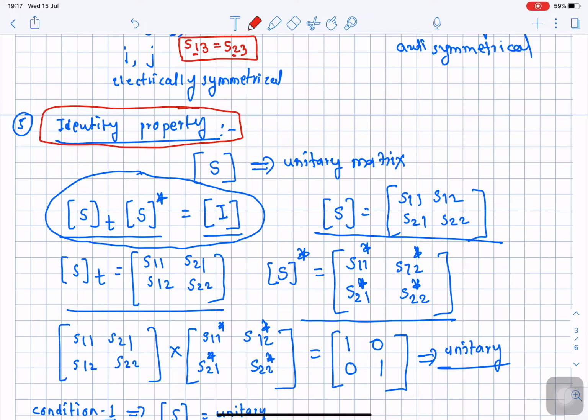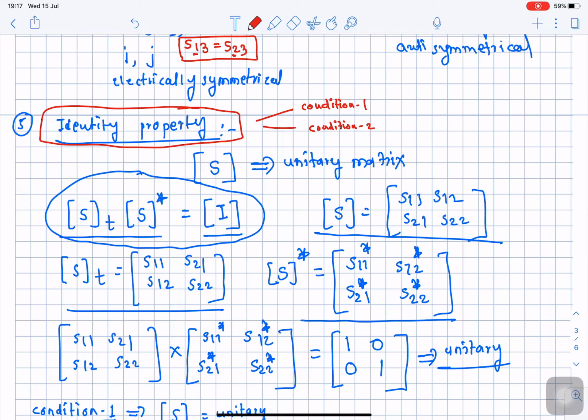Please pay attention here, because this is the last and important property of a scattering matrix, which we call the identity property. The identity property is explained in two different ways, condition number 1 and condition number 2, which we will explain in brief right now. The identity matrix or the unitary matrix will follow the two conditions.